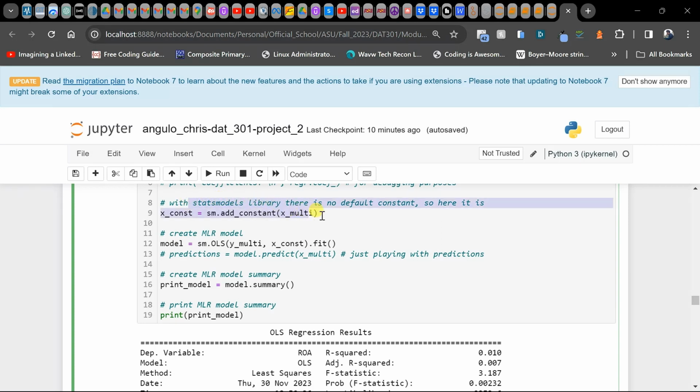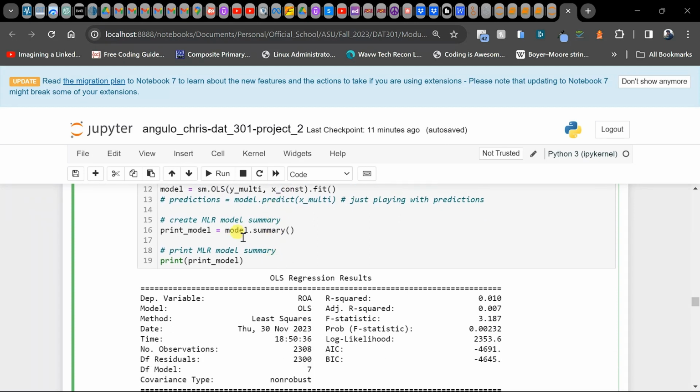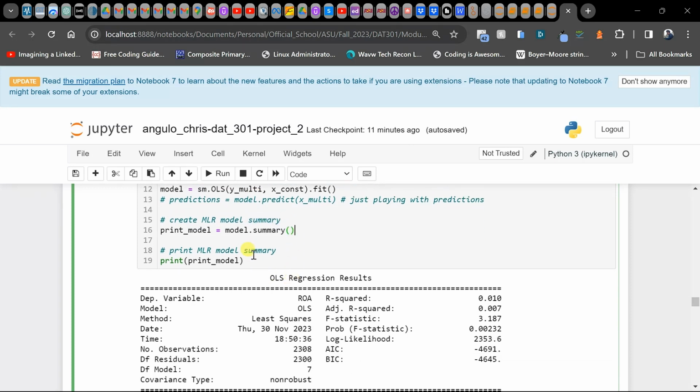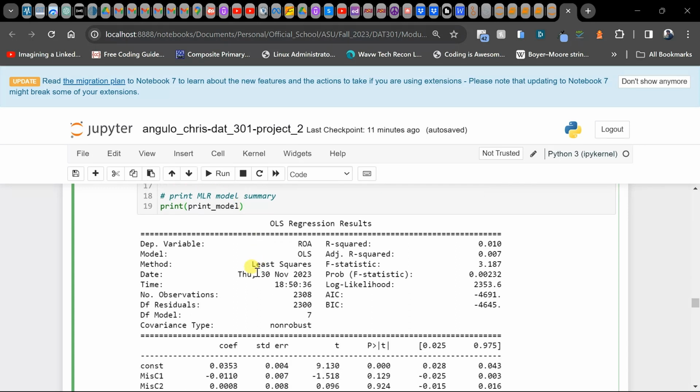We use this MLR model again, but we need to create a constant for it. The default statsmodels doesn't have a constant, so we need to make it. Then we print out the summary of this. We're not going to graph yet.